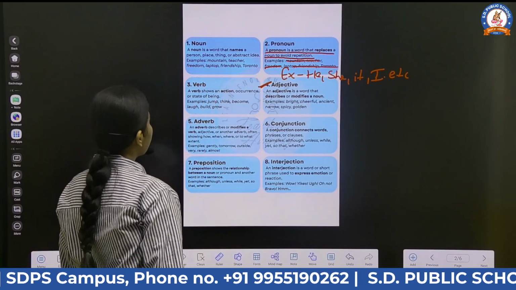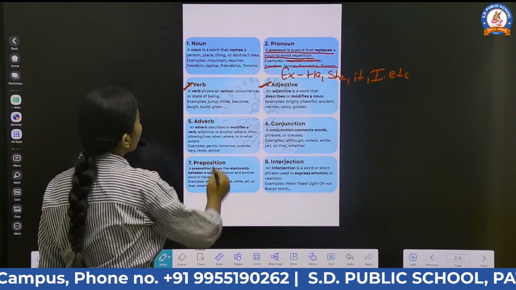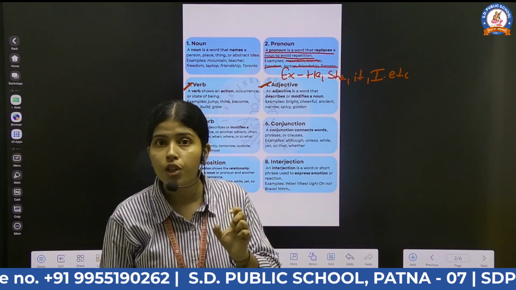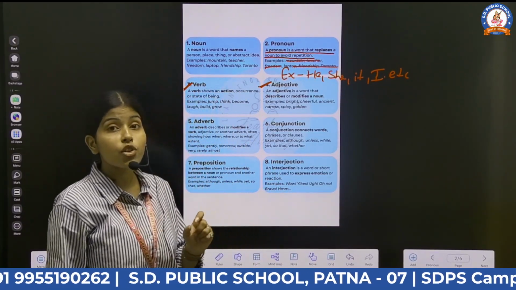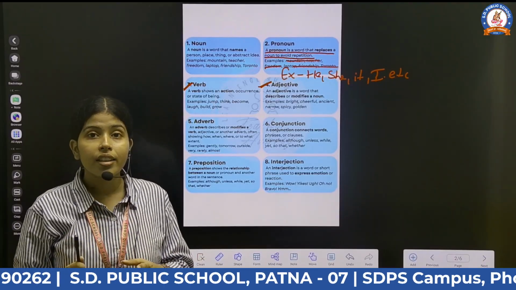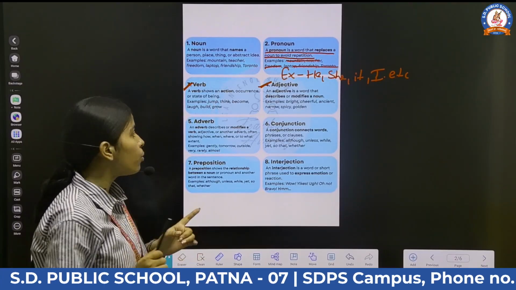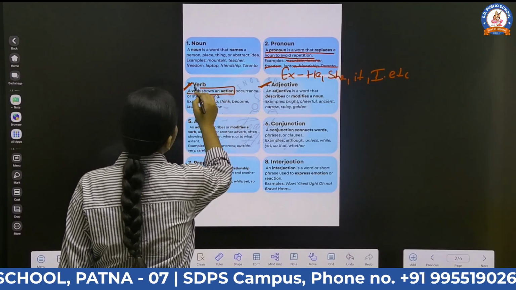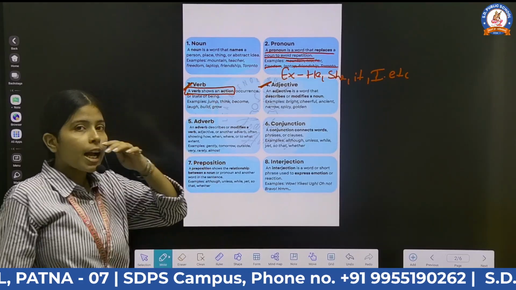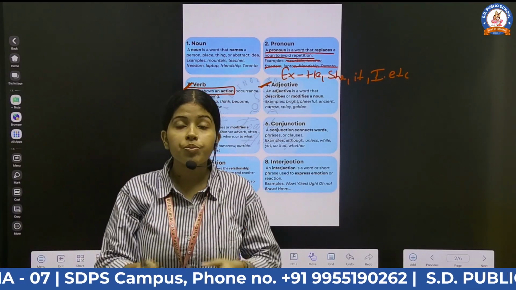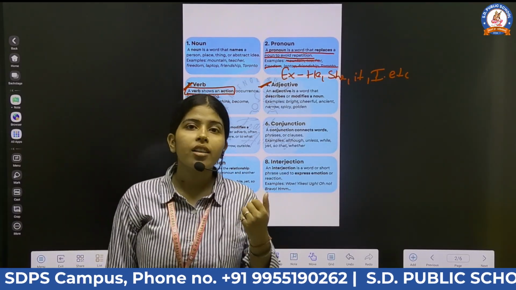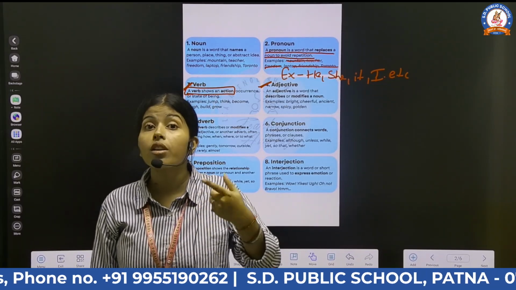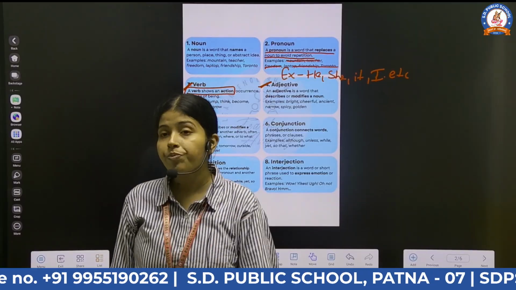The next one is verbs. What are verbs? These are the action words. They tell us about a state of being or an event. It is basically an action word. It will tell you about any action, like jump, eat, drink. These are action words because they show what a person is doing.